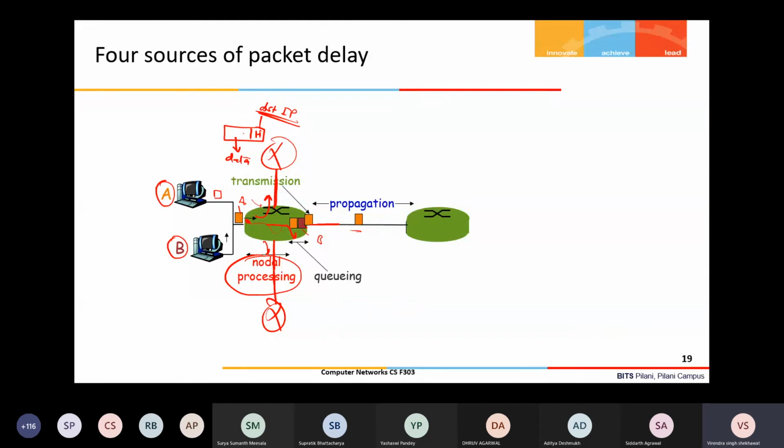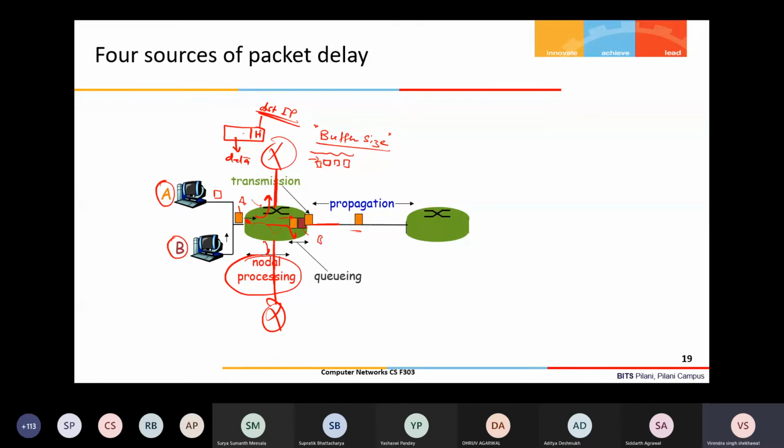Then, as I said, if my arrival rate is more than the service rate, it may happen that there is a queue of packets here, meaning some packets are already there before a new packet arrives. So a queue is maintained here. The new packet will come and just be stored here. How many packets can be stored depends upon the memory size. Here we call it a buffer, basically. This is called a buffer, a small memory; usually we use the term buffer.